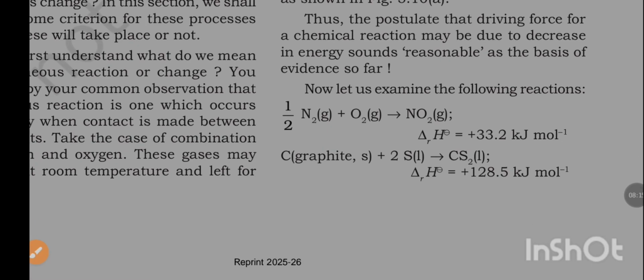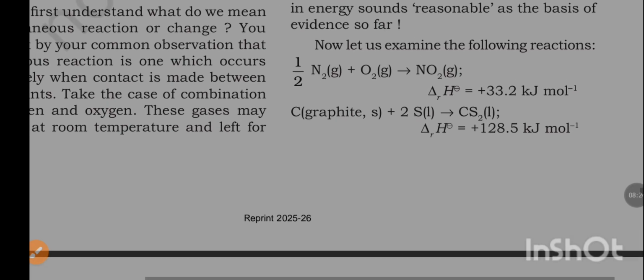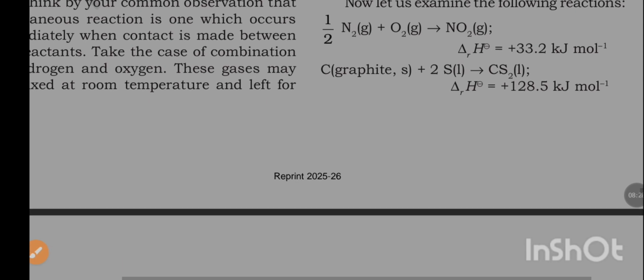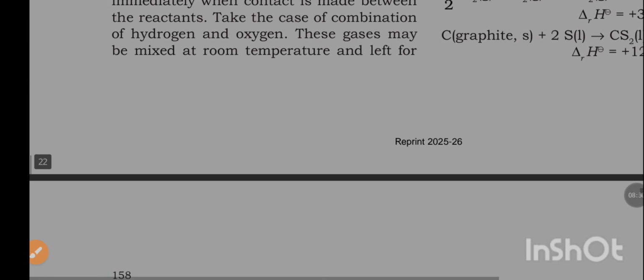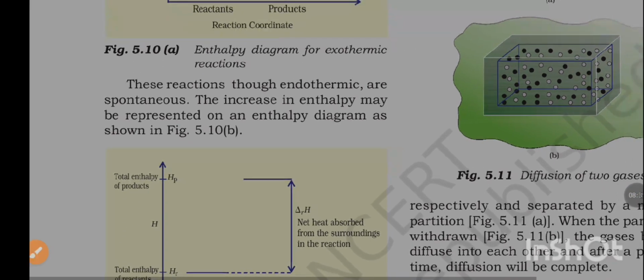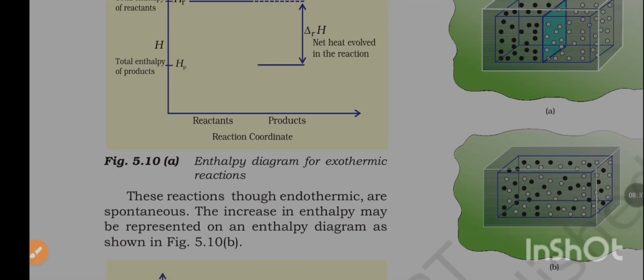Now, let us examine the following reactions. Half N2 plus O2 to NO2. Del RH is equal to plus 33.2 kilojoule per mole. C graphite plus 2S to CS2. Del RH is equal to plus 128.5 kilojoule per mole. These reactions, though endothermic, are spontaneous.